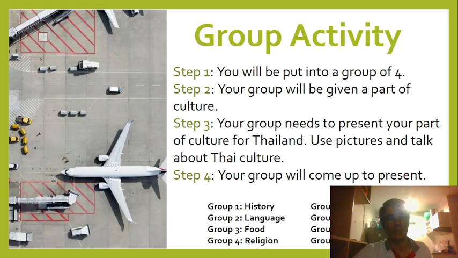Now we will have a group activity here. You will be put into groups of 4. Your group will be given a part of culture. Your group needs to present your part of culture for Thailand. Use pictures and talk about Thai culture since you know Thai culture very well, right? Let's split it into pieces like history, language, food, religion, landmark, government, the arts, and customs and traditions. And let each group do their own part, right? Let each group present that one topic only.